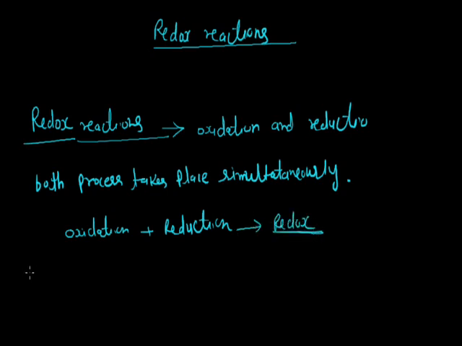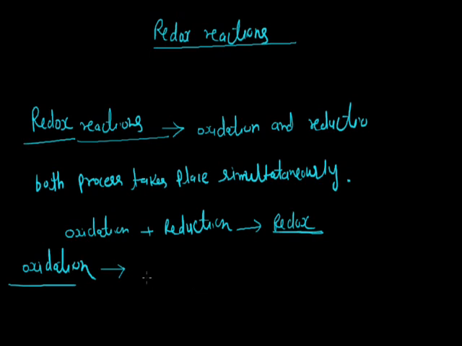Today we will first discuss the oxidation reaction and then the reduction reaction. So let's start with oxidation. In our daily life, we come across processes like rusting of objects made of iron, fading of the colors of clothes, and the burning of cooking gas, wood, charcoal, etc. All such processes are examples of oxidation reactions.